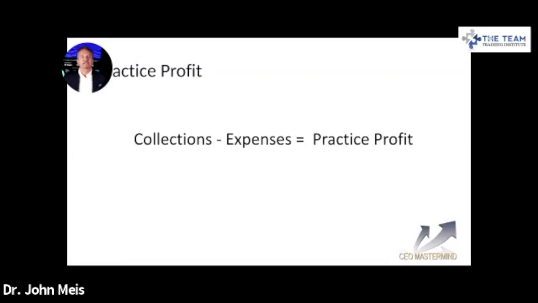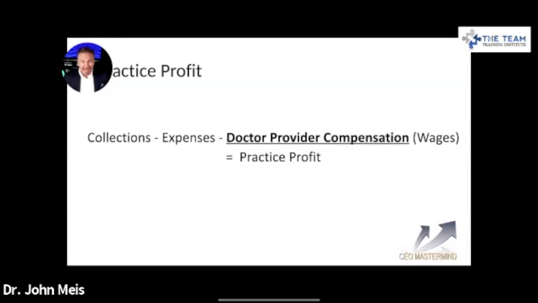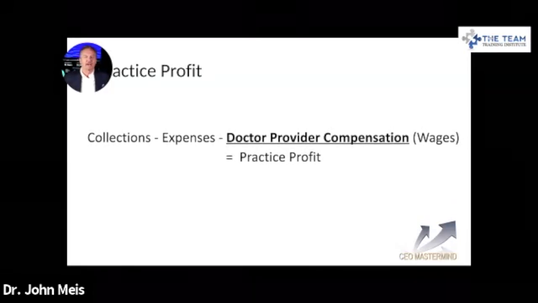Most dentists believe collections minus expenses equal practice profit. Well, that's not true. That is wrong. So the practice profit is collections minus doctor provider compensation. So here's how the ADA, when they talk about their statistics for